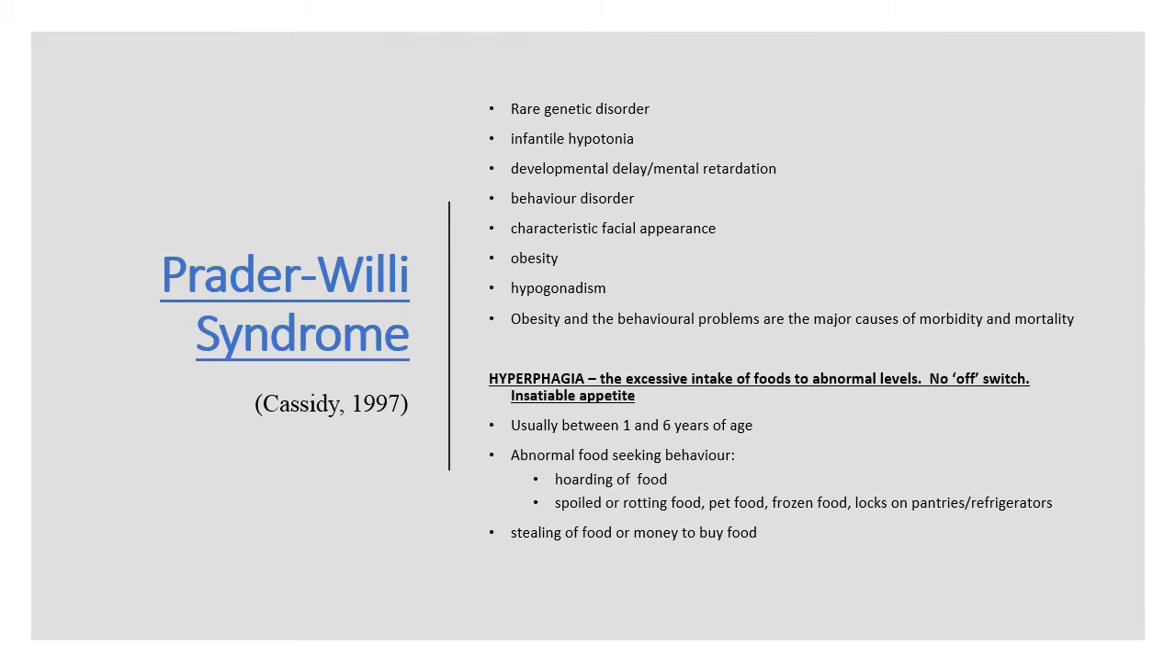Sufferers of Prader-Willi syndrome have very abnormal food-seeking behavior. They hoard food and they also eat spoiled or rotten food. They steal food. They're known to have to put locks on pantries and refrigerators. It is thought that excessive secretion of Ghrelin plays a role in this syndrome, as there is no off switch in that the levels of Ghrelin do not decrease after feeding. Therefore, syndrome sufferers are always hungry and are always seeking food.